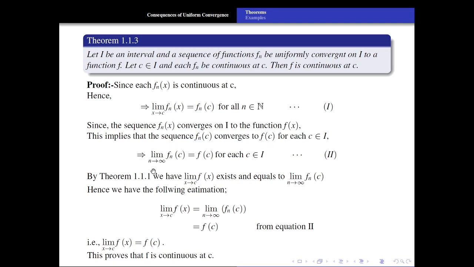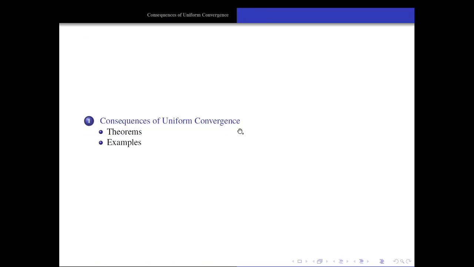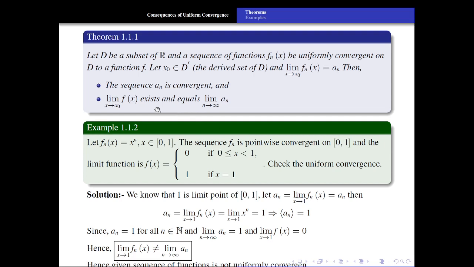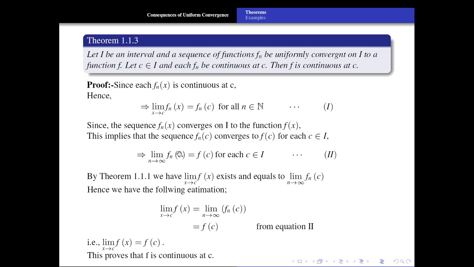This implies that limit n tends to infinity, fn of c is equal to f of c. But in this theorem, the limiting value of this limit function is the direct value of this limit an. An is what? Limit x tends to c, fn of x. Here limit x tends to c, f of x is equal to what? The direct value at c, limit n tends to infinity fn of c. So the limit of this limit function is equal to this term.